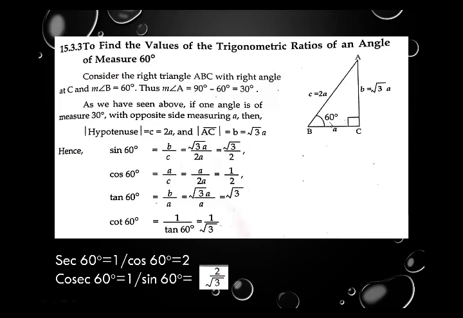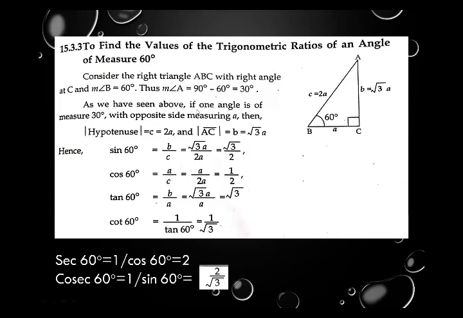This is triangle ABC, in which angle C is 90 degree. Angle B is already taken as 60 degree. For finding angle A, we subtract angle B from 90 degree. The value or the measurement of angle A is 30 degree.